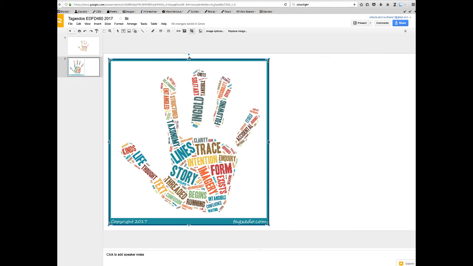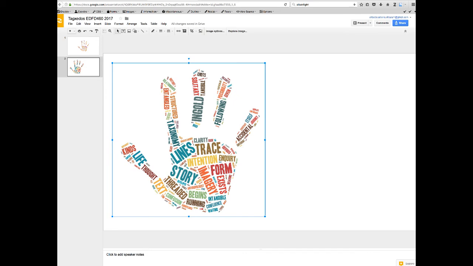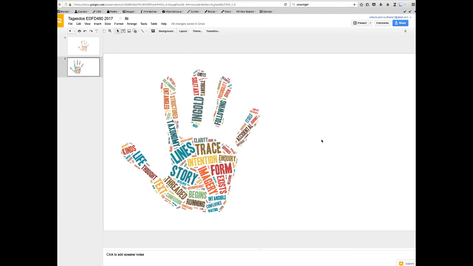Now you'll notice that when I clicked on crop image, these little black markers appeared. And what you do to crop the image is you click on it with your mouse, hold the mouse down, and then drag it whichever way you want. I'm just going to drag these in, and then when I'm done, I'm going to press enter, and you'll see that the border has now gone, which is much better.